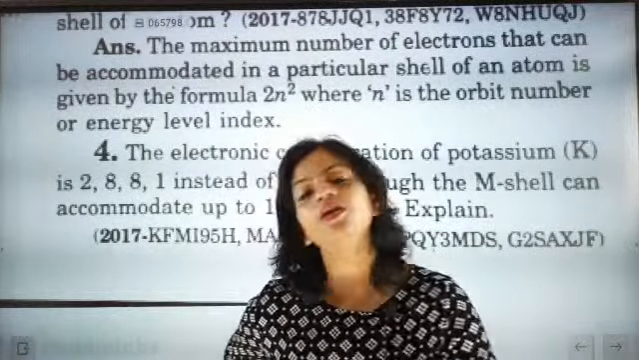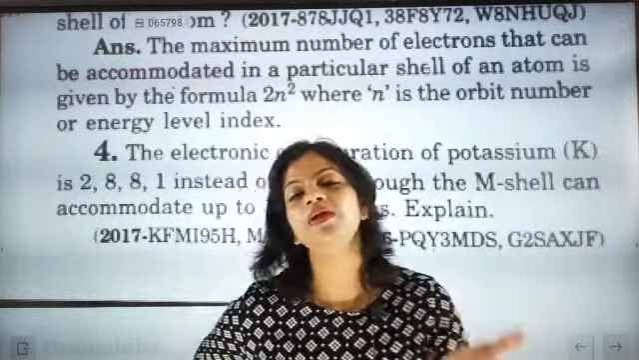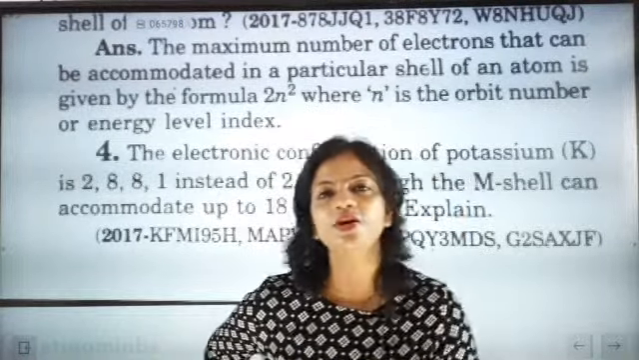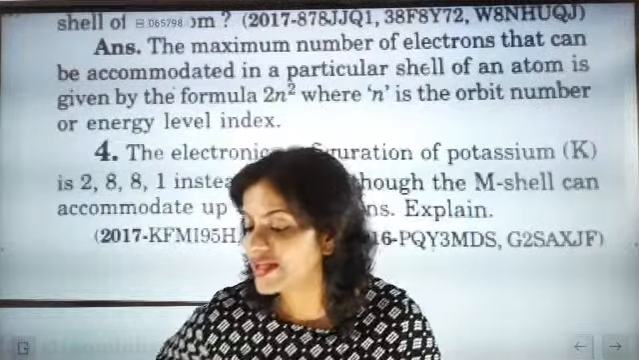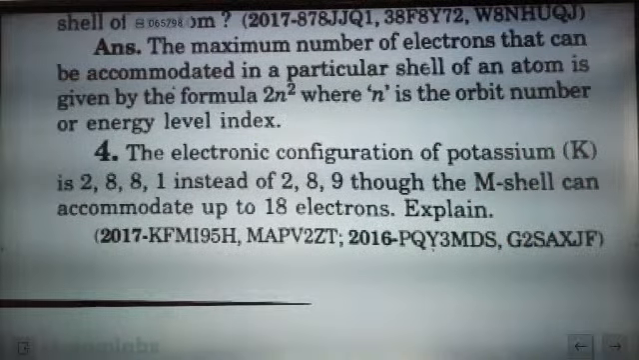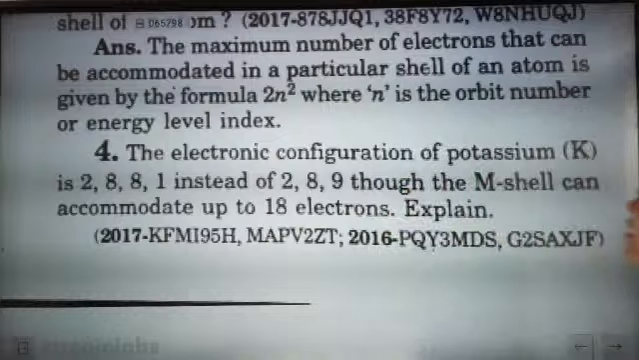Inside the shell, orbitals are there, and we are naming them SPDF, and there are certain rules for filling them. But here my question is not that one. My question is: the electronic configuration of potassium is 2, 8, 1 instead of 2, 8, 9, though the M shell can accommodate up to 18 electrons.